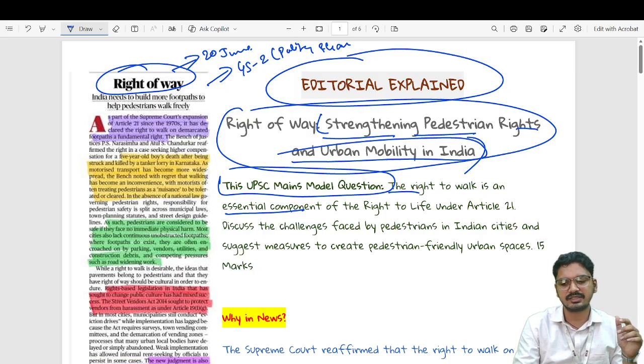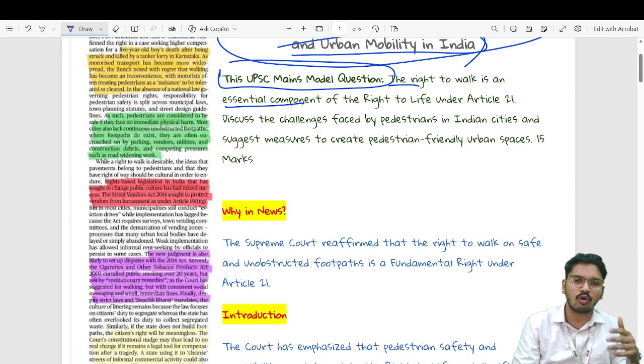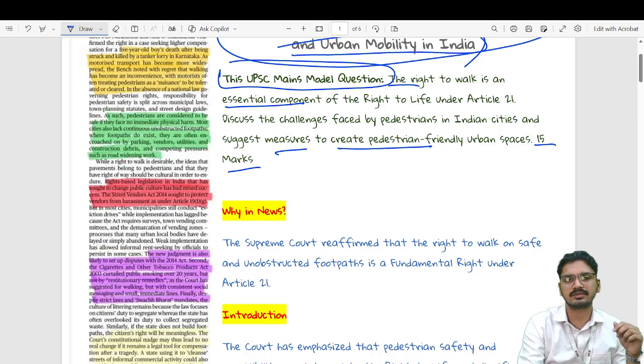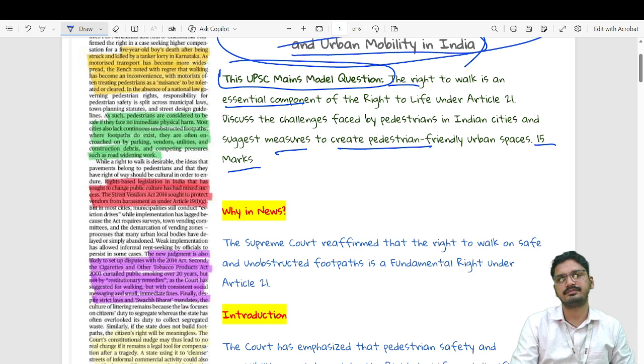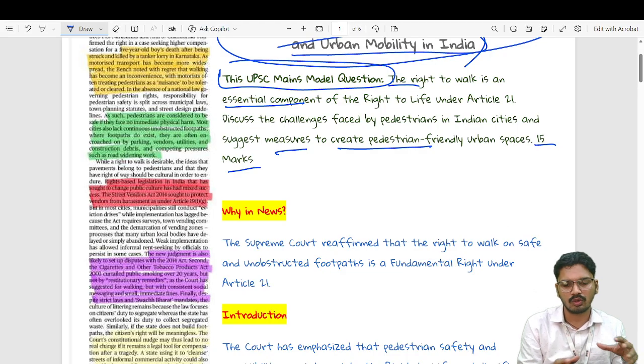Discuss the challenges faced by pedestrians in Indian cities and suggest measures to create pedestrian friendly urban spaces. 15 marks, GS paper 2 polity. Okay, once we have got the background and the motive of making this article clear and a model question in mind, now we can directly jump into the content.